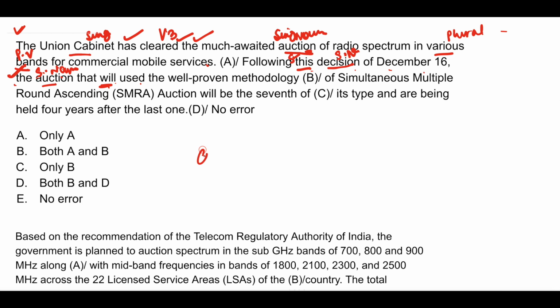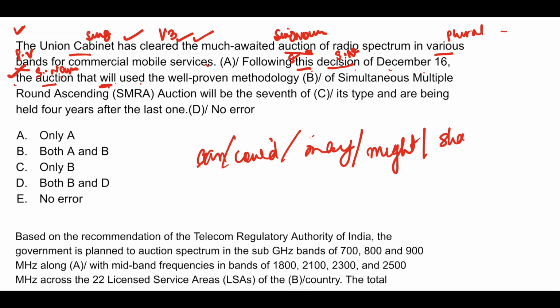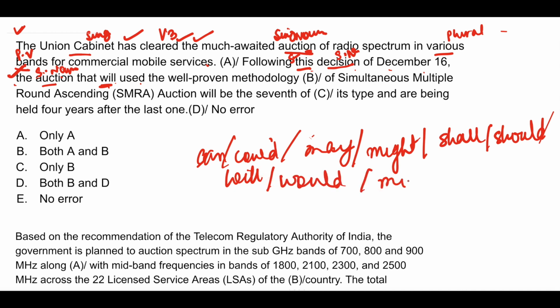Will. So this thing I have told you many times, several times. That is can, could, may. Just note it down somewhere, okay? In your memory or in a notebook. Can, could, may, might, shall, should, will, would, must.